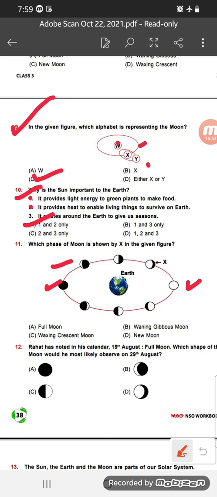Yes, option number B, waxing gibbous moon. Because in the previous question we learned that which moon appears after the full moon or after the new moon, which phases of moon? That is the waxing gibbous, waxing gibbous. Okay, so X is the waxing gibbous moon.